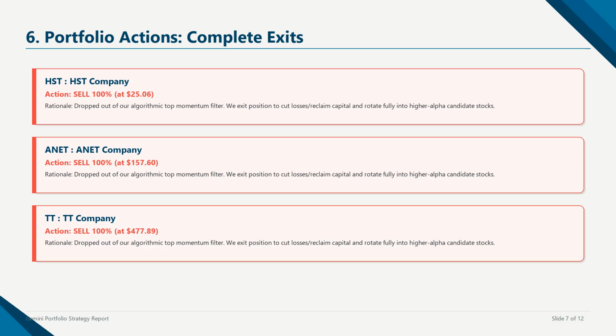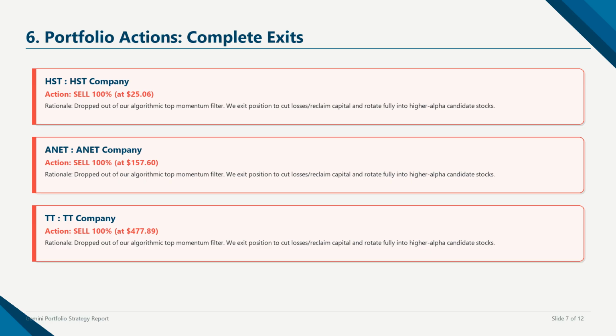We are selling all shares of HSD, ANIT, TT to manage risk and cut losses. For example, exiting HSD allows us to lock in capital and avoid further downside exposure as its short-term momentum flags. Similarly, selling ANIT and TT cleanses the portfolio of names that have fallen below our strict fundamental and trend thresholds.